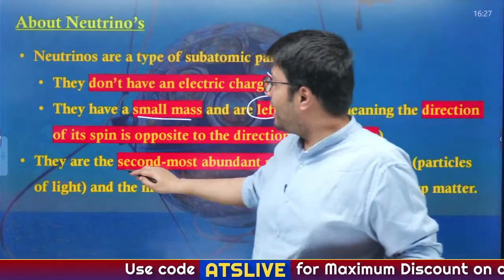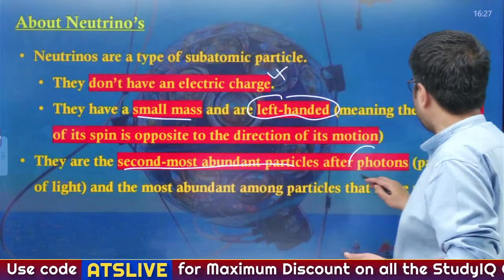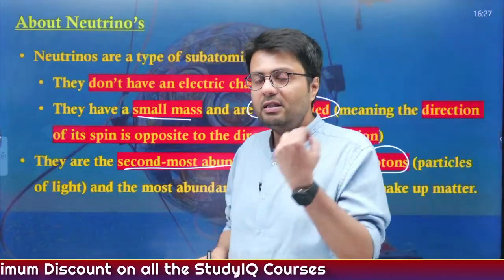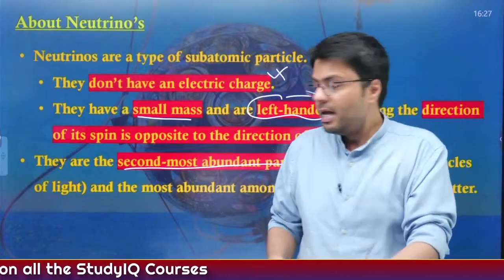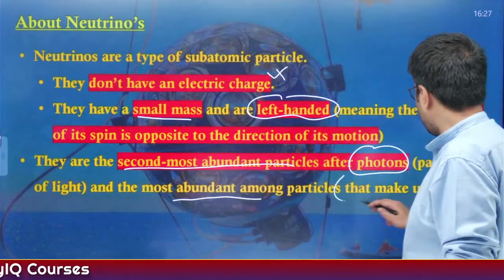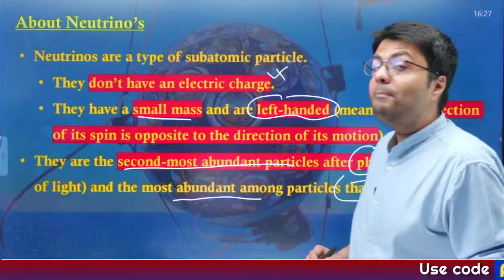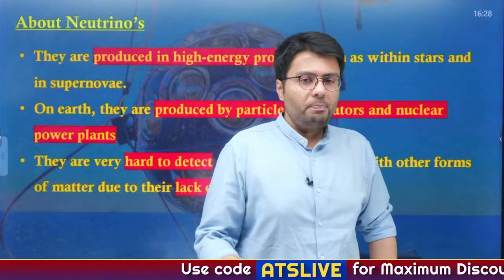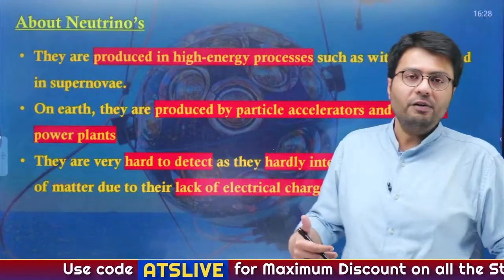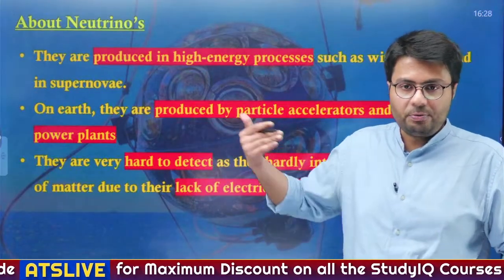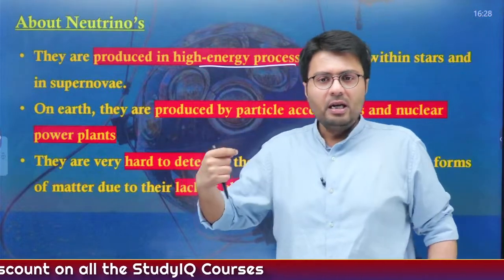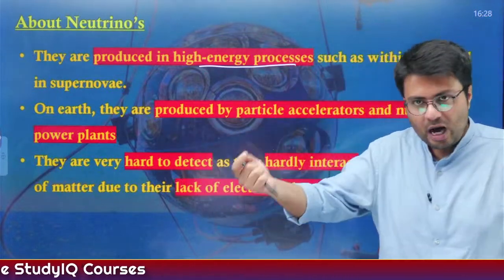Now, these are the second most abundant particle after photons. What are photons? These are light particles, and neutrinos are the second most abundant particle, and the most abundant among the particles that make up matter. Understood? Now, neutrinos are produced both naturally and artificially. In natural cases, these are produced in very high energy processes that happen in our universe, like stars and supernovae.